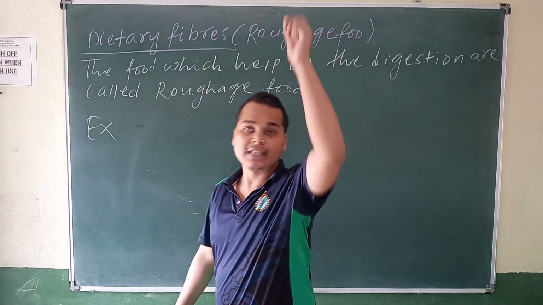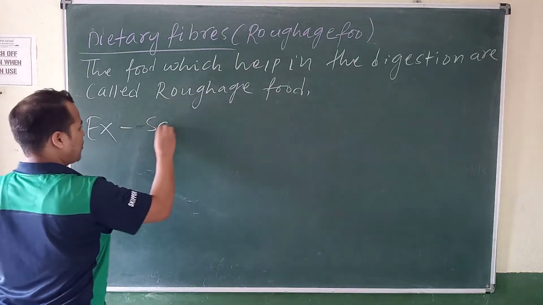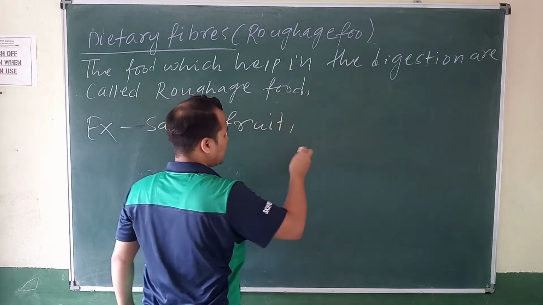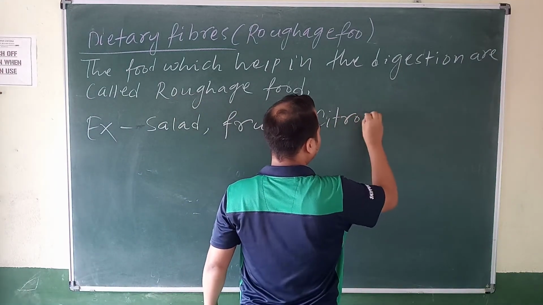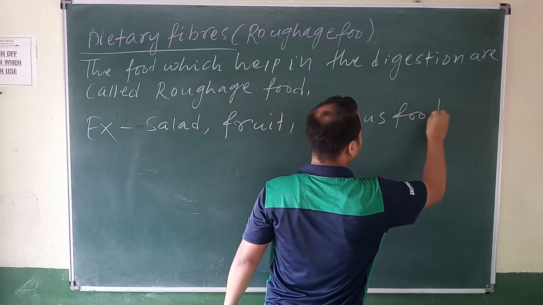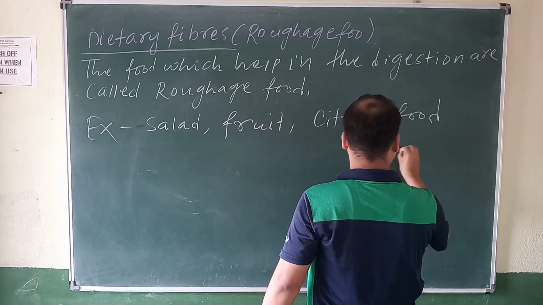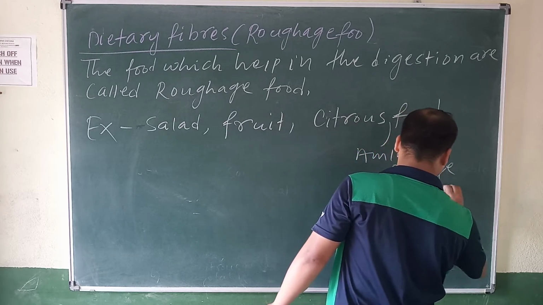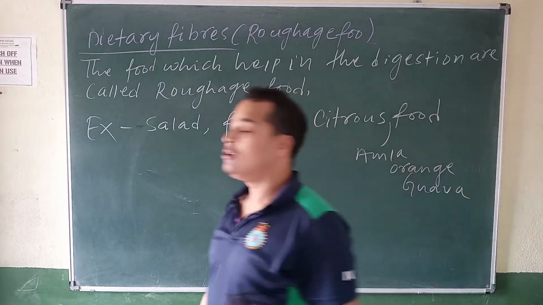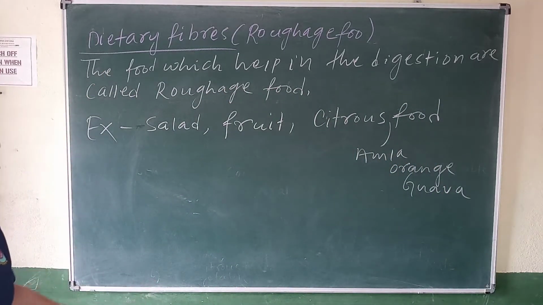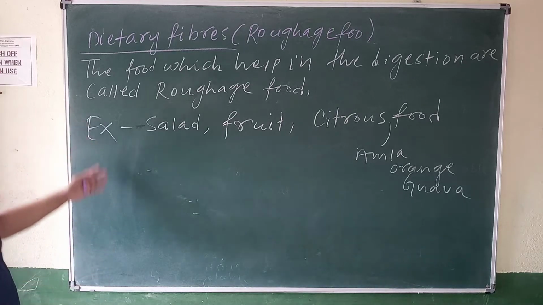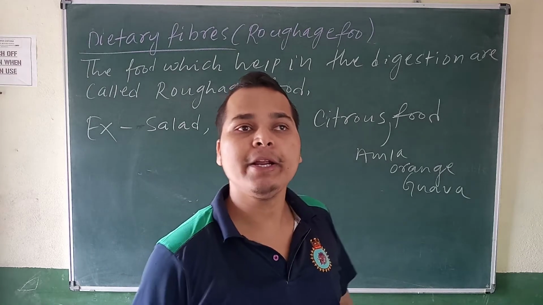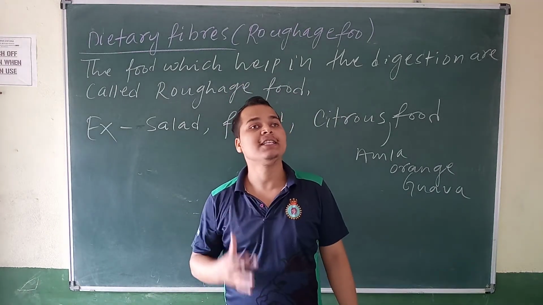Salad, fruits, some citrus food: amla, orange, guava. Why is dietary fiber required? Because these foods cannot provide nutrients, but they help in the digestion of other food.